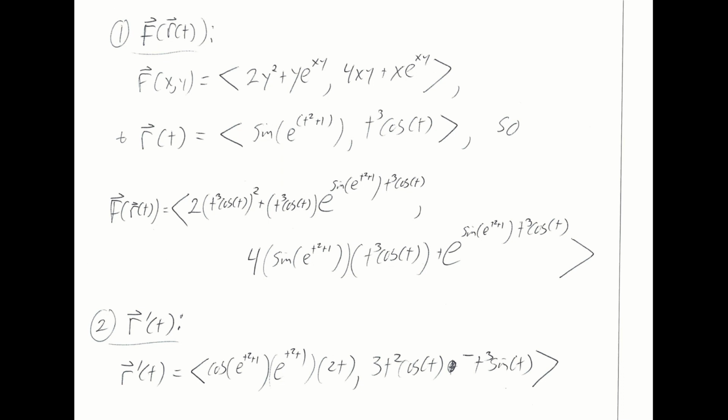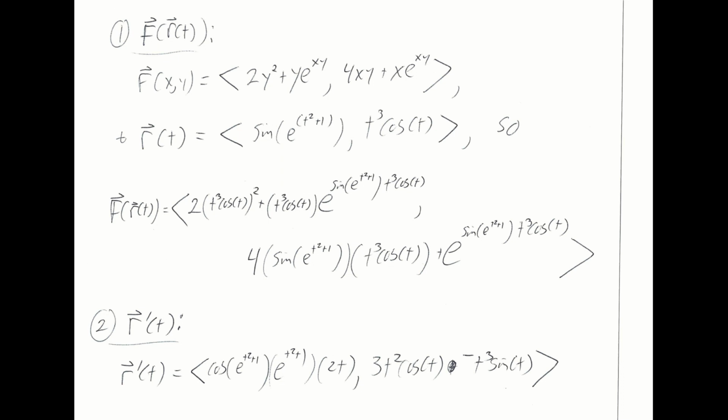And then r prime of t is going to look like, I'm just differentiating r of t, so there's going to be two applications of the chain rule to get me through these three levels of embedded functions here. The derivative of sine is cosine. The derivative of this inner exponential is that exponential. The derivative of the inner polynomial is 2t. And then differentiating this expression with respect to t is a simple product rule expression, and we get that.